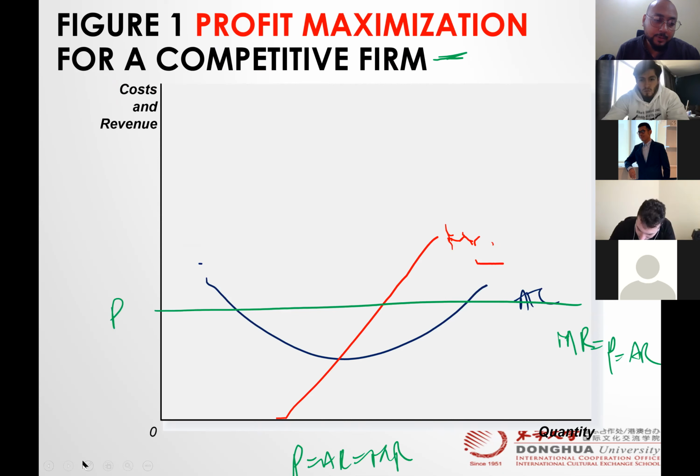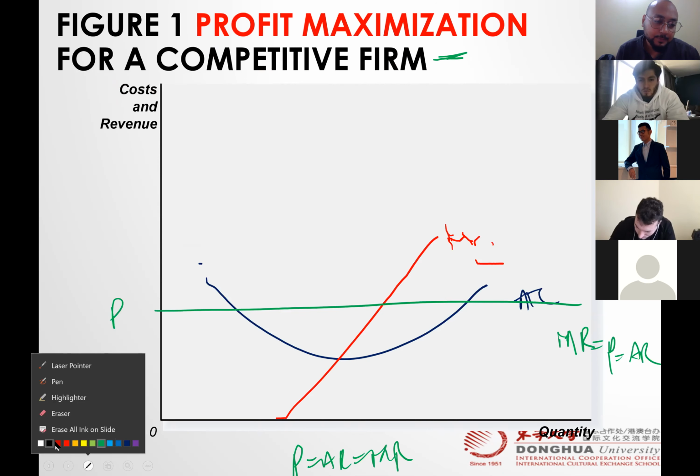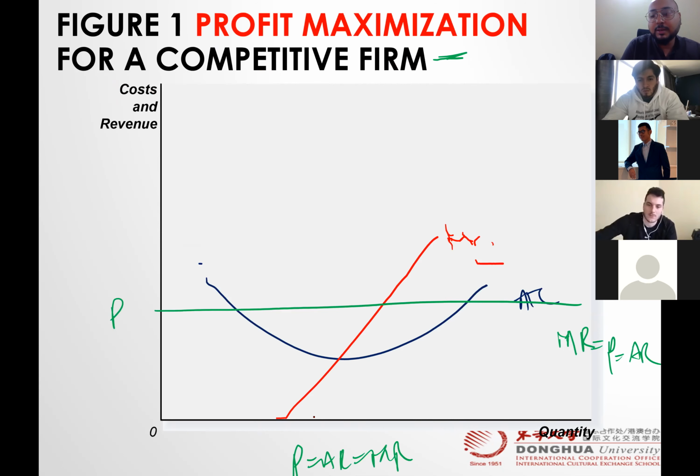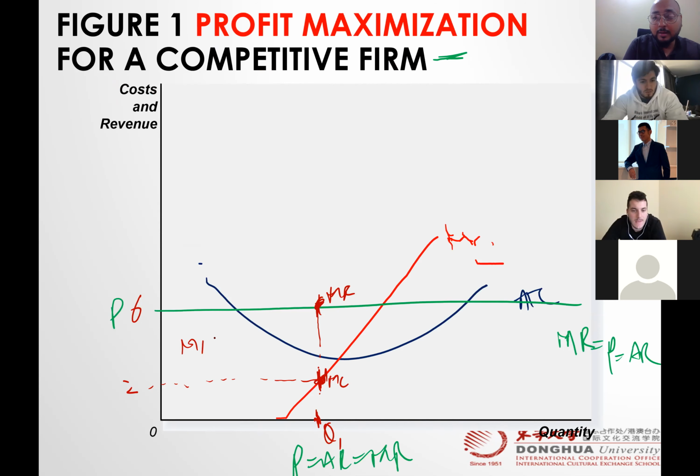But what if you are producing, your production is like you are producing here. If you are producing here, this is your MC. MC should be on the MC curve. MR should be on your MR curve. So you see your MC is, for example, 2 and MR is 6. So in this condition, MR greater than MC, right?